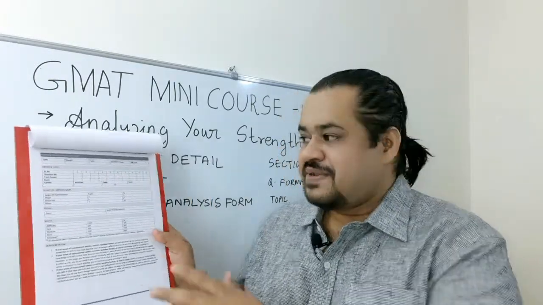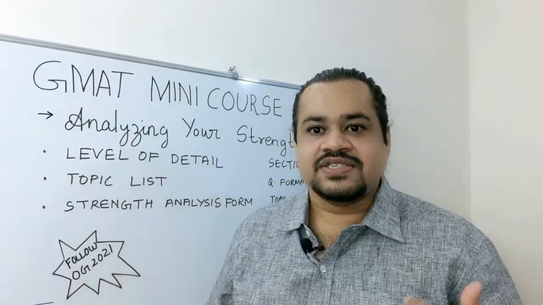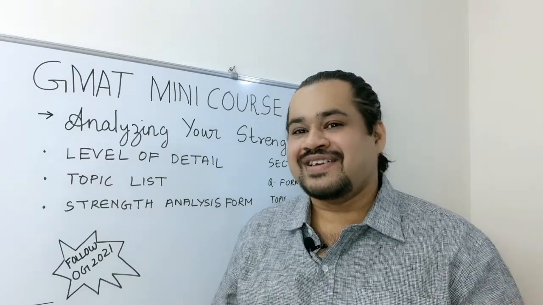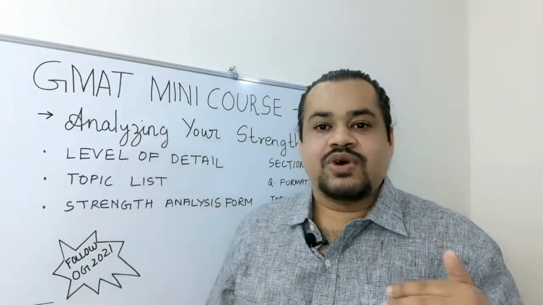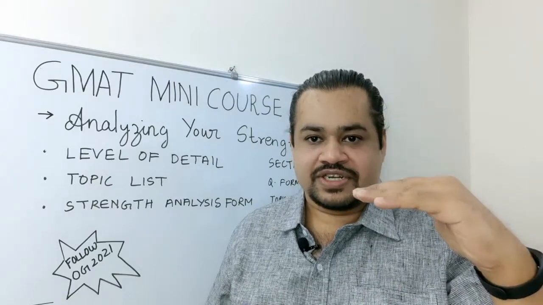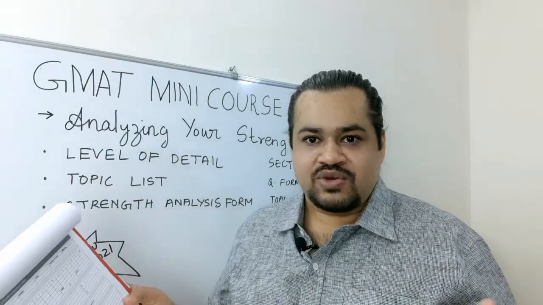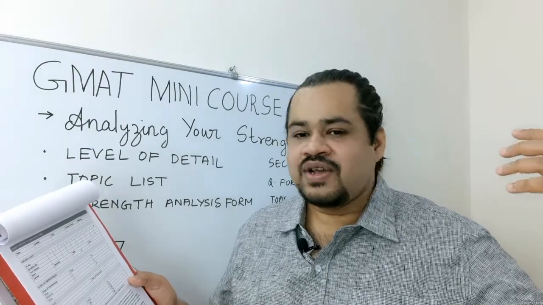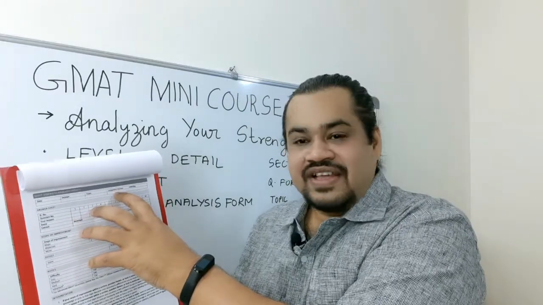The next thing is you fill out the section. Are you doing a quantitative reasoning strength analysis, verbal reasoning strength analysis, integrated reasoning strength analysis, or analytical writing assessment strength analysis? After you do that, if you are diving one level deeper into the detail, then you can write the topic. For example, it can be quantitative aptitude, or it can be, for example, arithmetic or probability. So write the topic. Then the question format.